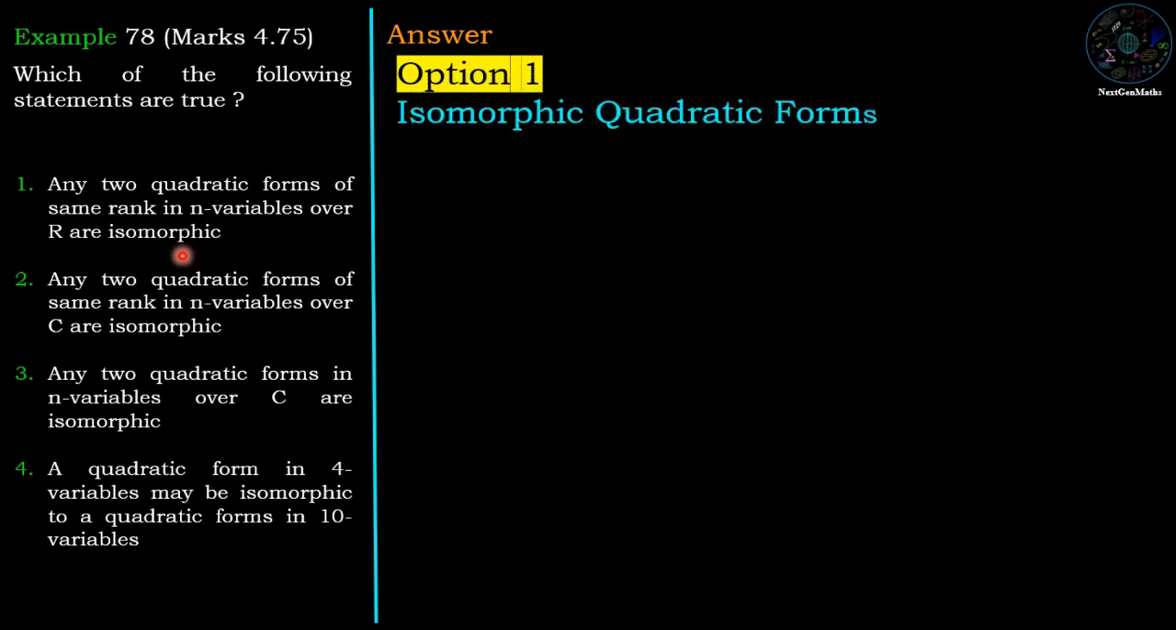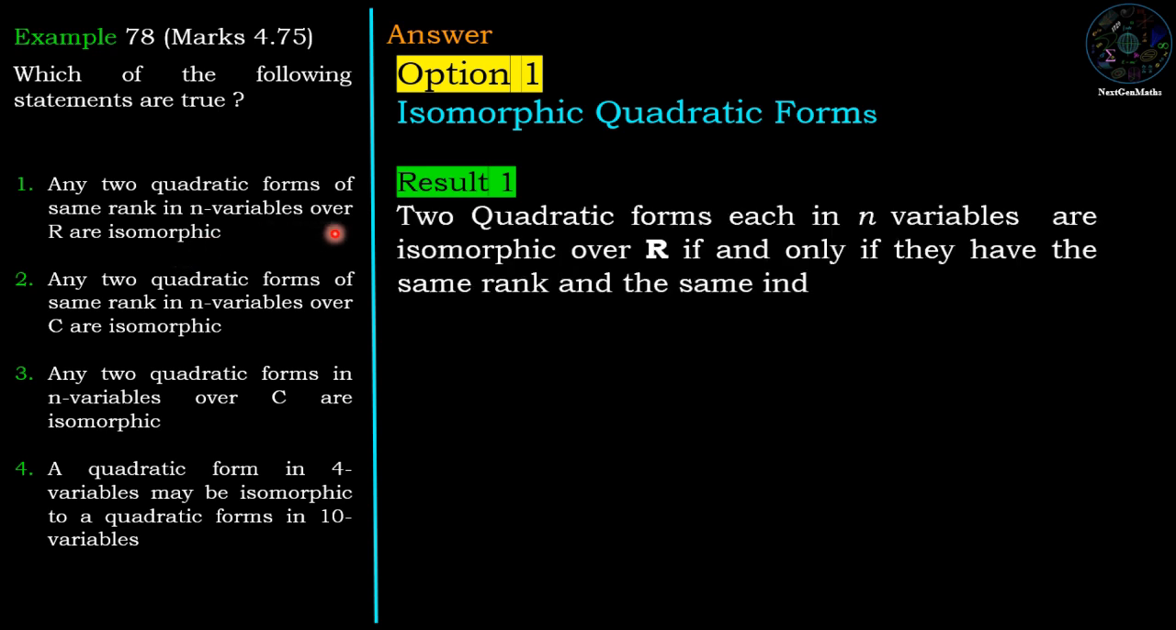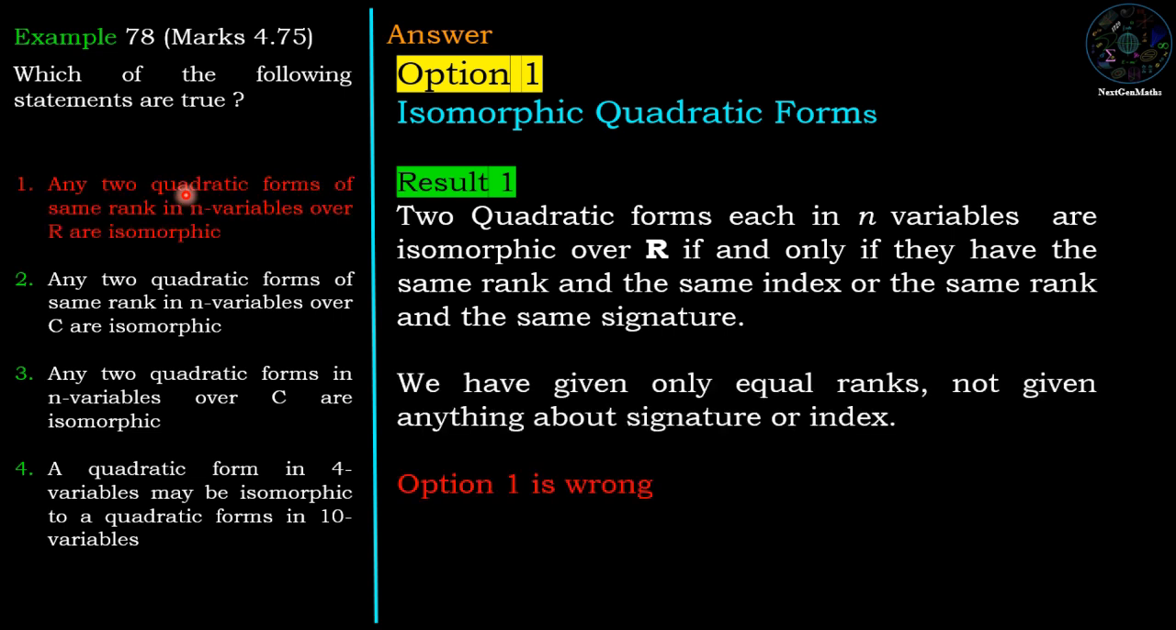So for that, we recall some result associated with the isomorphism of two quadratic forms. First result, two quadratic forms each in n variables are isomorphic over R if and only if they have same rank and same index, or same rank and same signature. So first statement, any two quadratic forms of same rank in n variables over R are isomorphic. It is an incomplete statement because it doesn't say anything about the same index or same signature of the two quadratic forms. Therefore, it is incorrect. So option 1 is wrong.